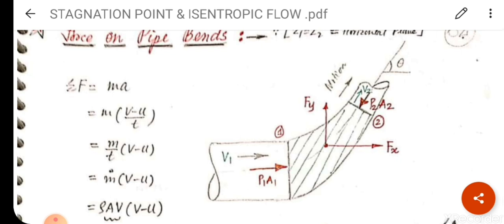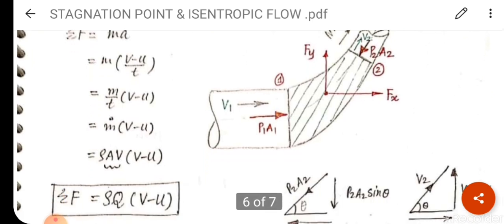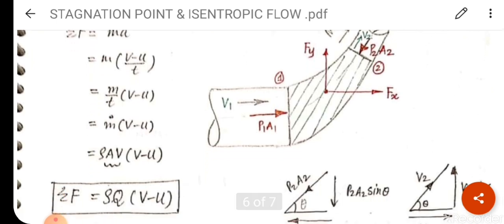So we can write m in the bracket v minus u upon t, because acceleration is change in velocity, final velocity minus initial velocity upon time. So I have written here, and after arranging we will get m upon t in the bracket v minus u. M upon t is nothing but m dot, that is flow rate.